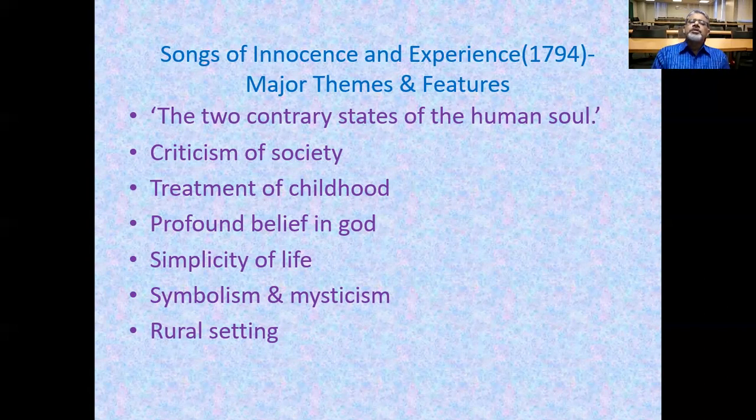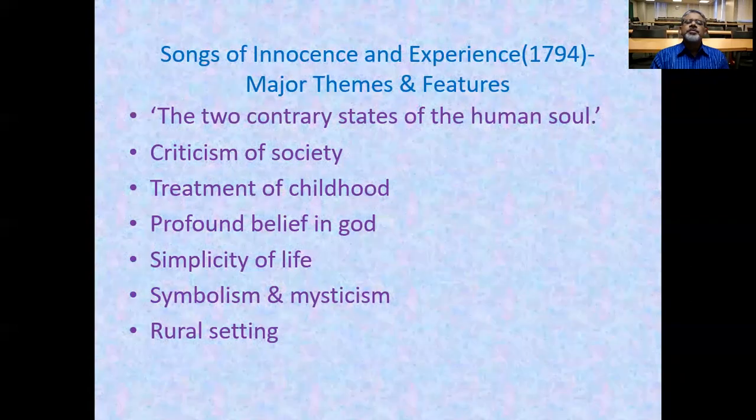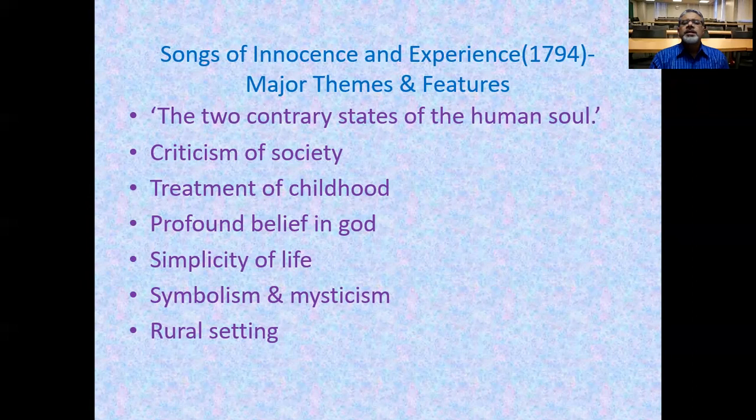The very title of the poems is important: Innocence and Experience. From the mouth of William Blake, we come to know that he has depicted the two contrary states of the human soul in these poems. Blake himself has said this, that he has brought two contrary states of the human soul. Human beings have two sides of their soul, two sides of their character.